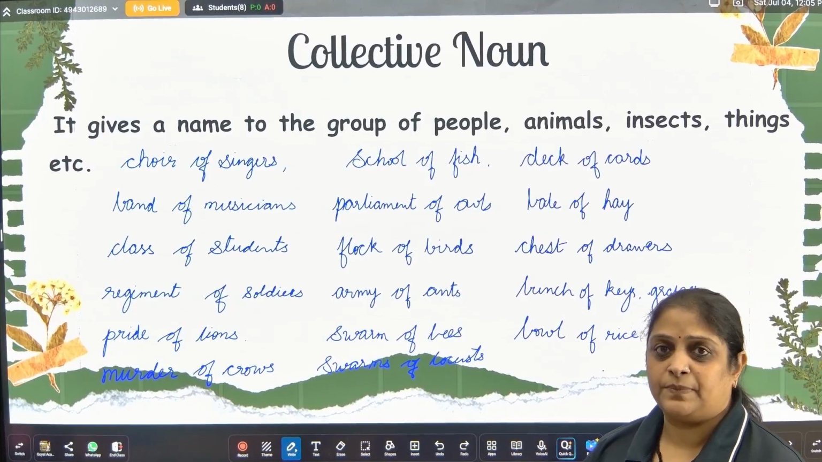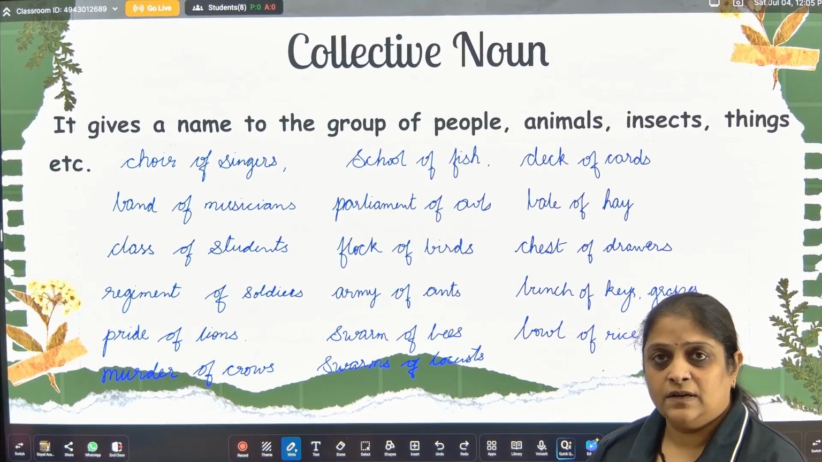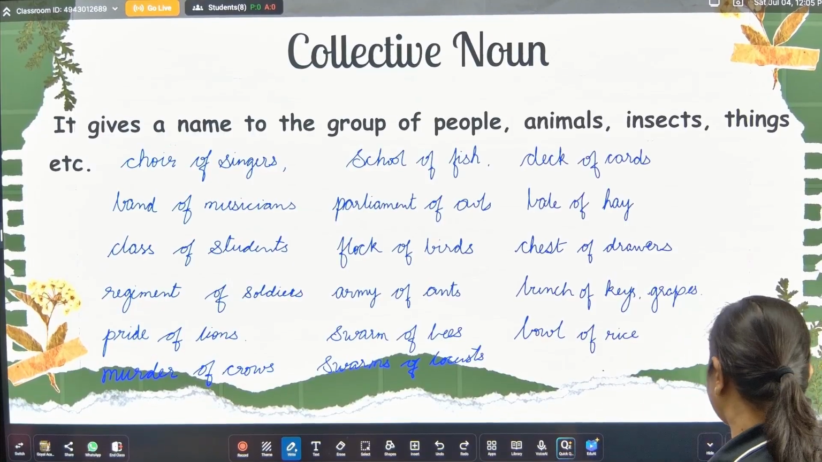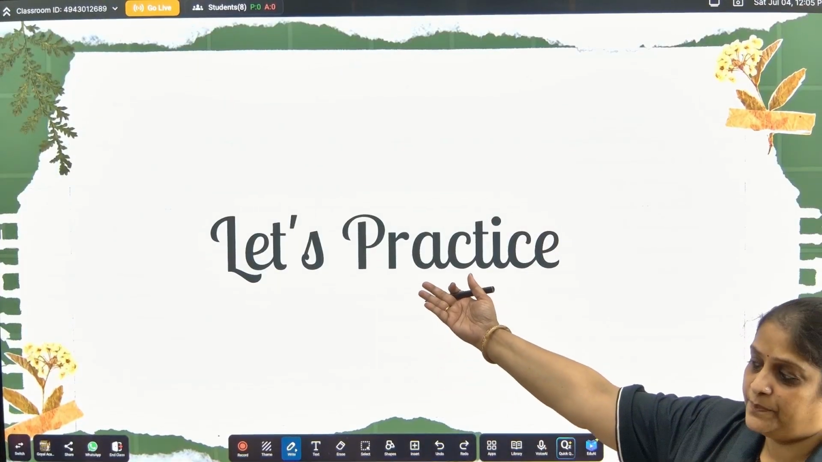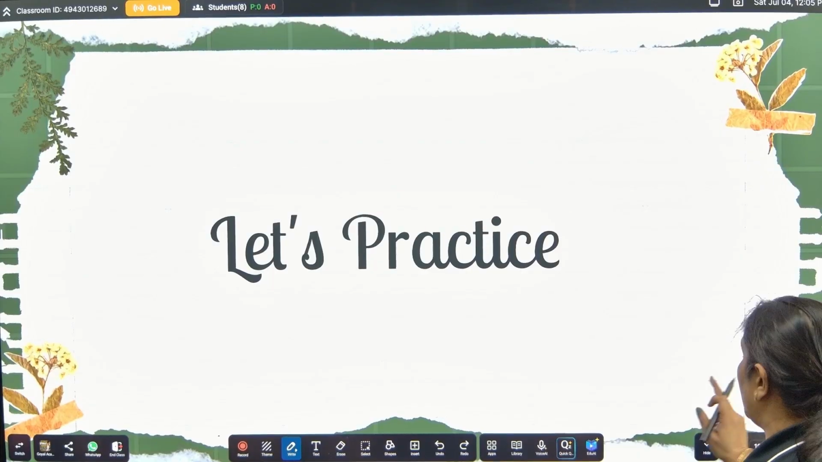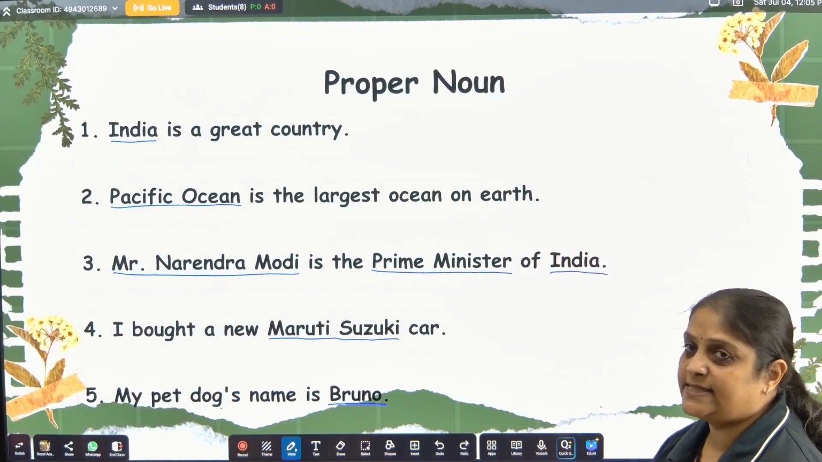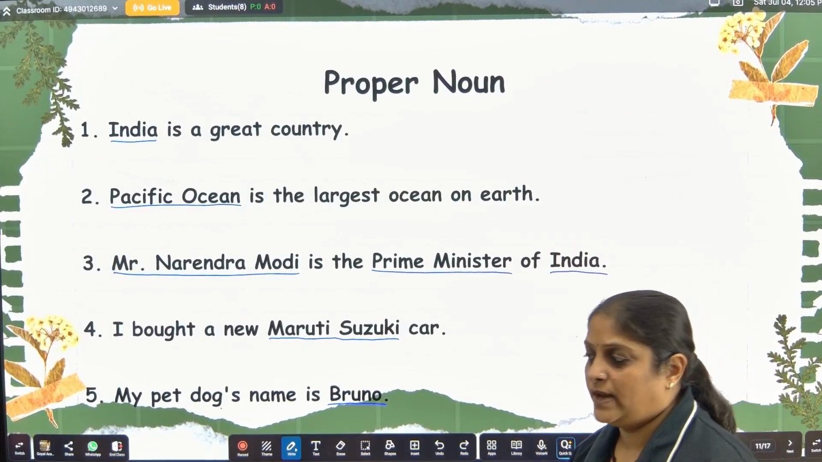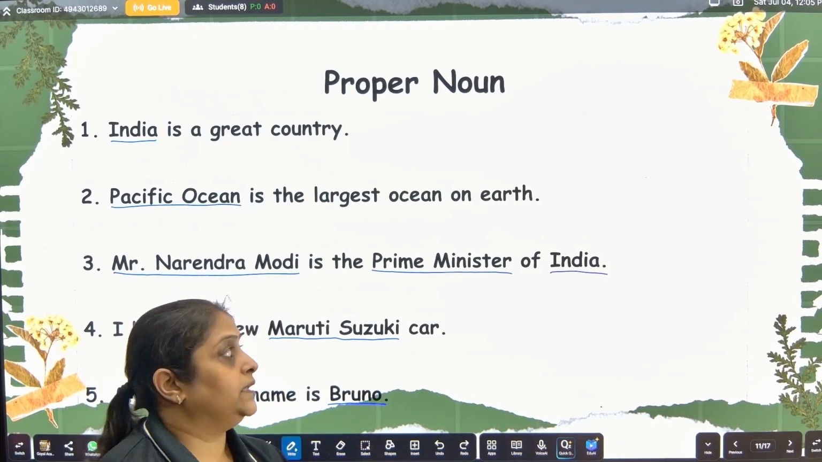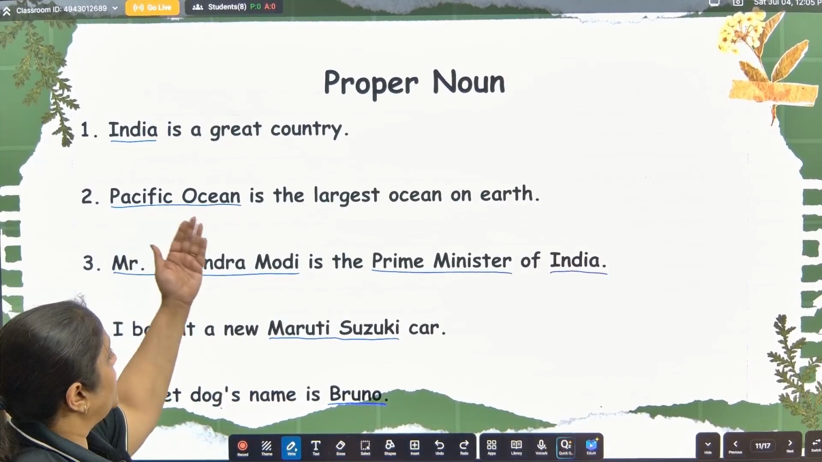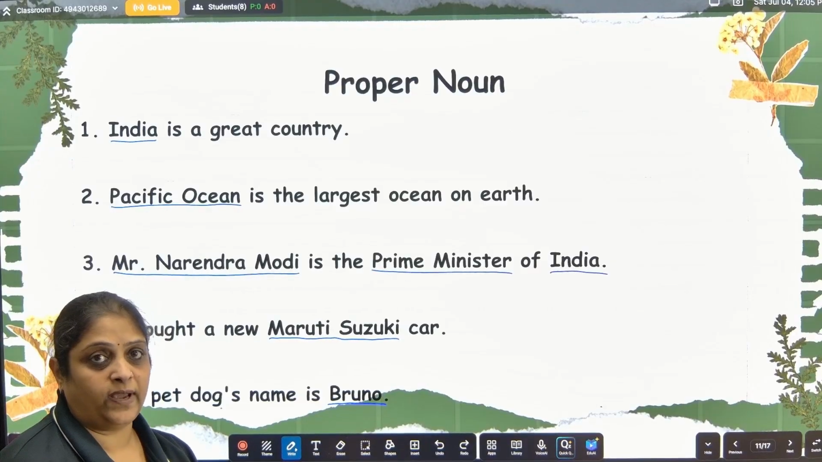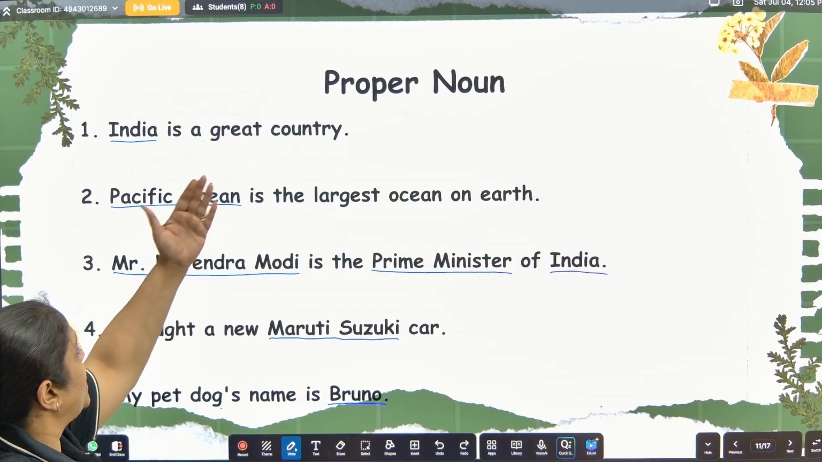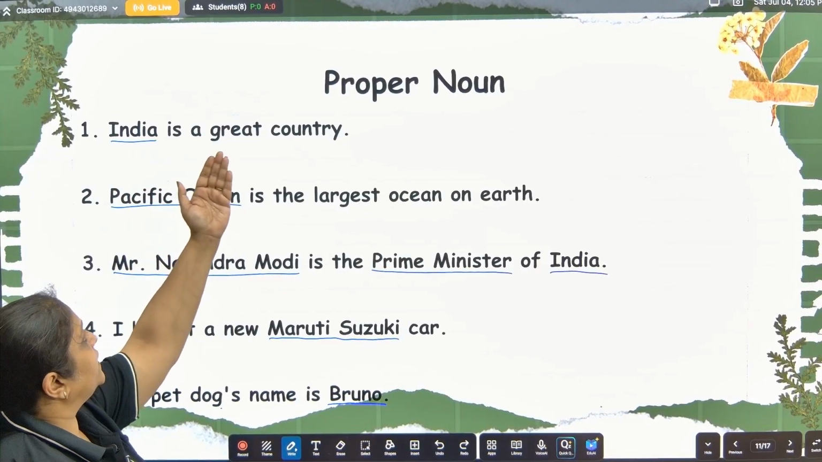We will do the examples of some sentences of the types of noun. So let's practice. Okay, so this is the example of proper noun. As you have seen, the words are already underlined for you. Okay, let's read the sentences. Proper noun. India is a great country.